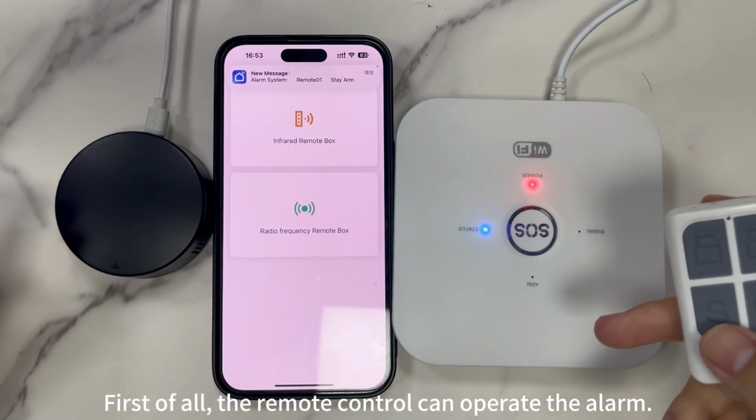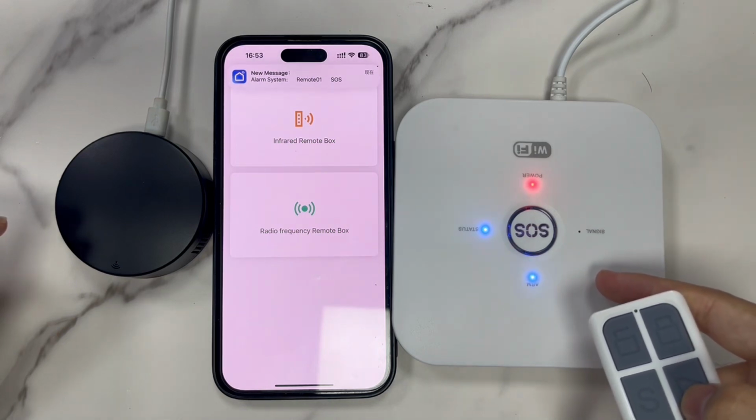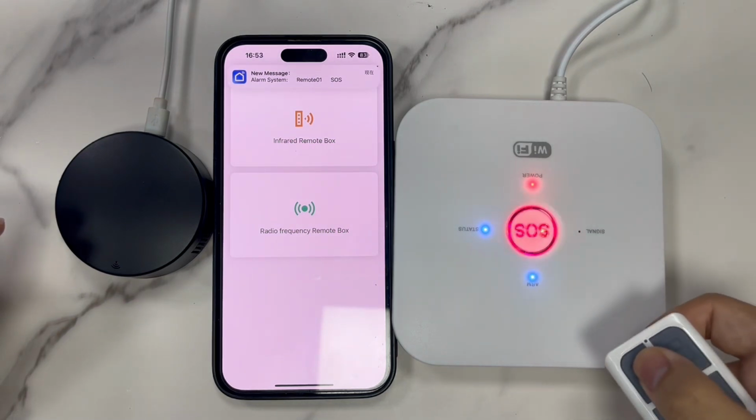First of all, the remote control can operate the alarm. Remote control alarm. On.